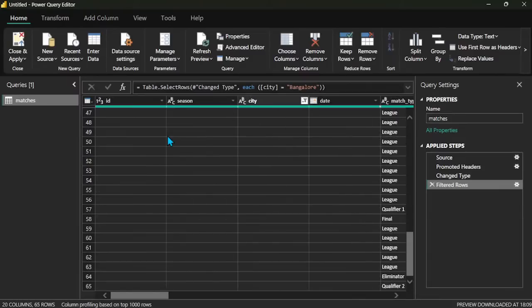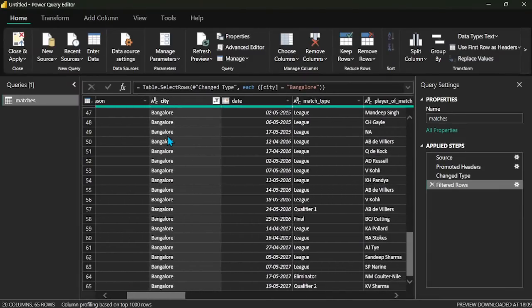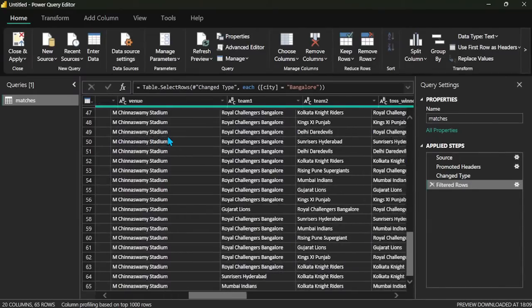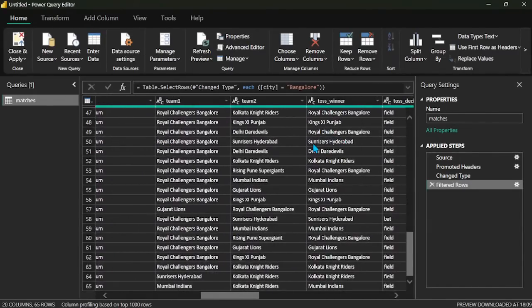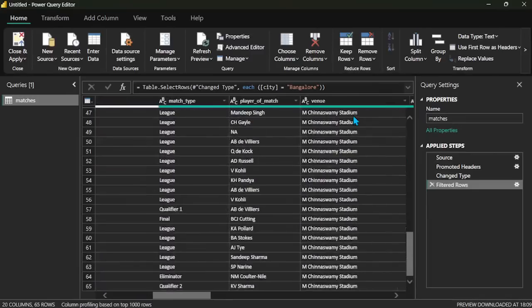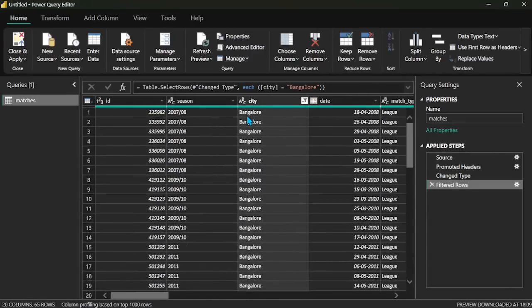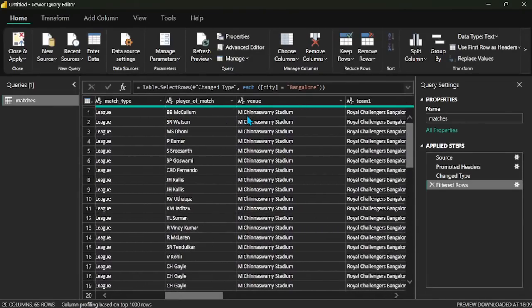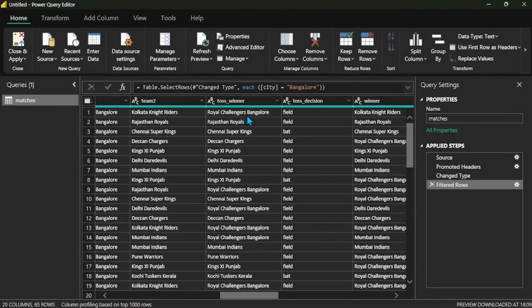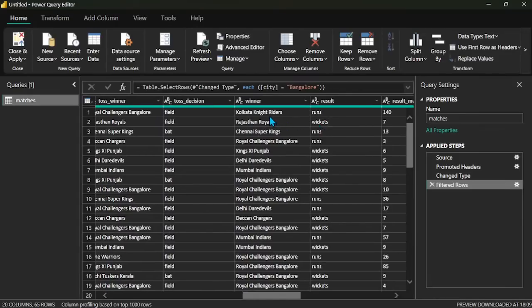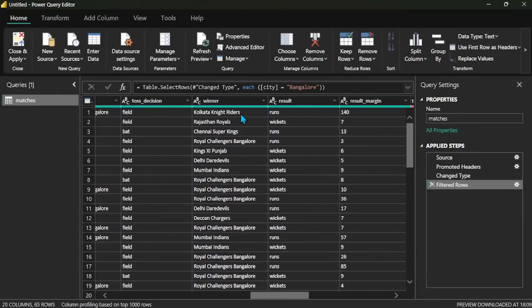Based on the time, season wise, we can check. Toss winner: RCB won the toss in the first match in 2007 and 8 at the Chinnaswamy Stadium. Toss decision is fielding, and the winner is KKR, the particular match winner.